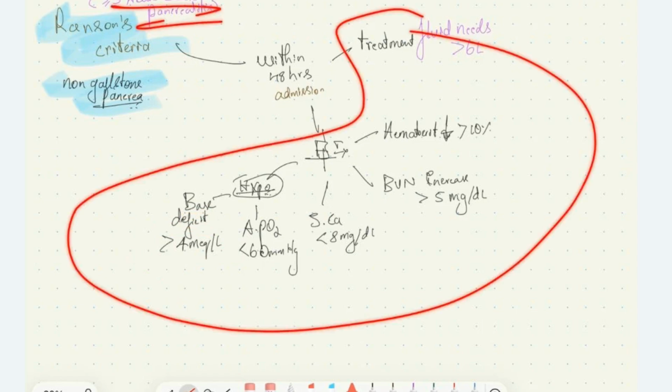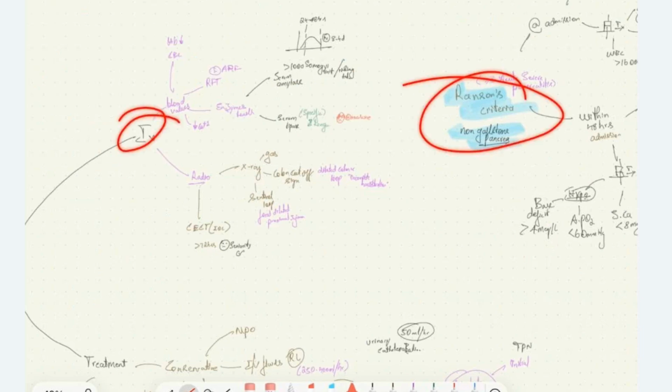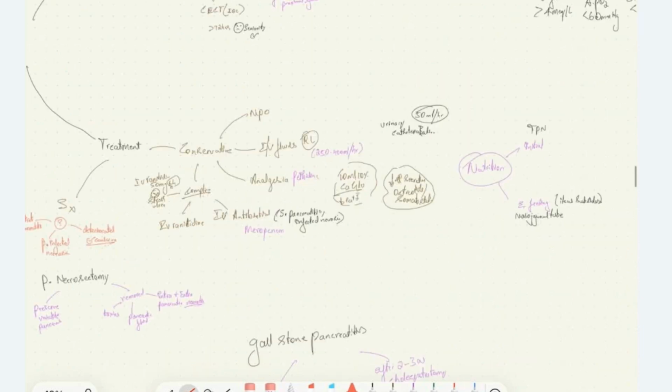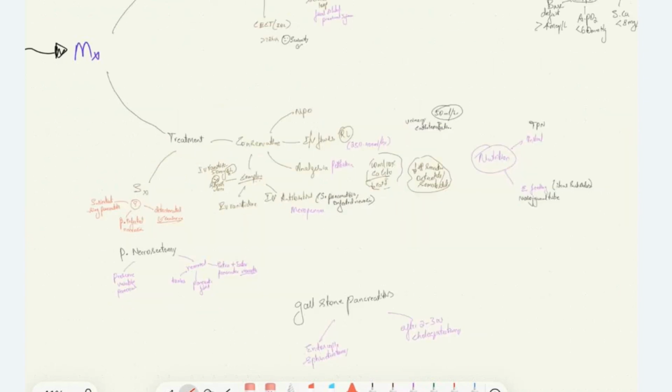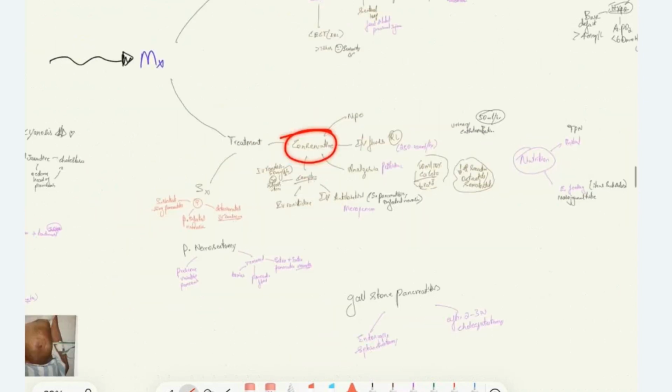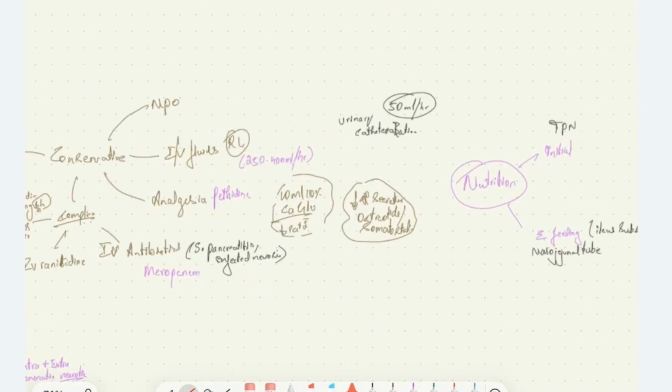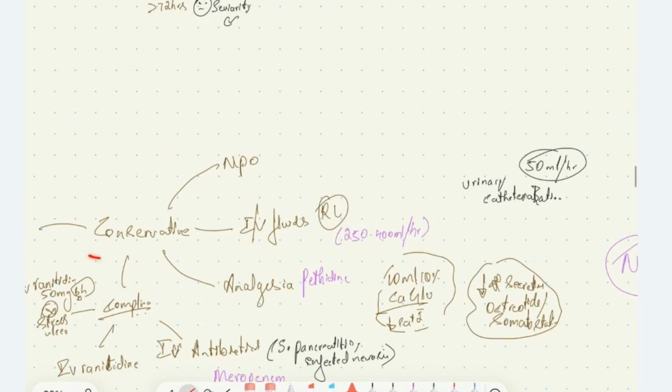These are all the investigation findings and one of the prognostic markers that I told. Then we have treatment of this condition, pancreatitis. Most of it is managed conservatively. In 5 to 10% of patients, we perform surgery. The conservative treatment is as follows. The patient should be kept nil per oral.